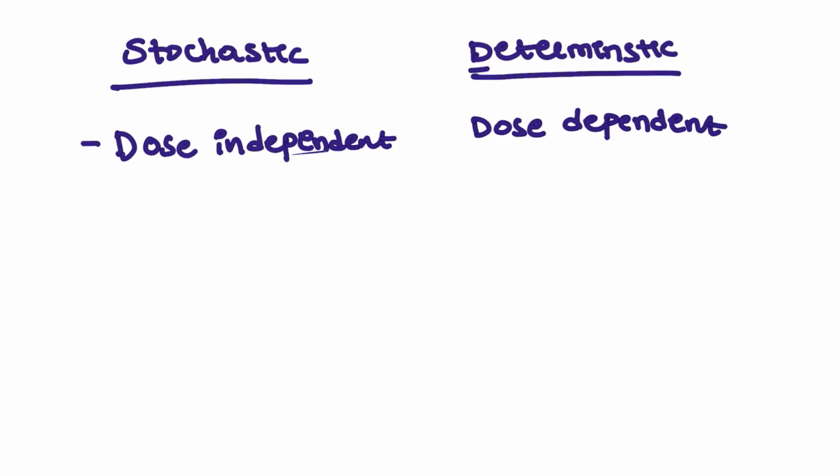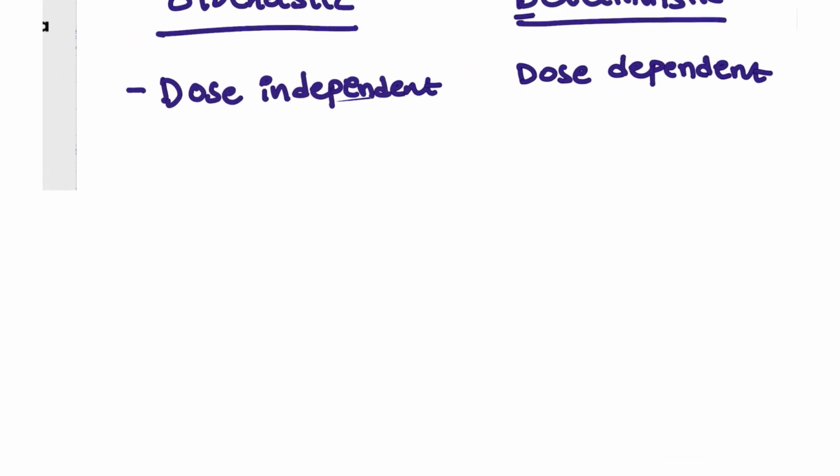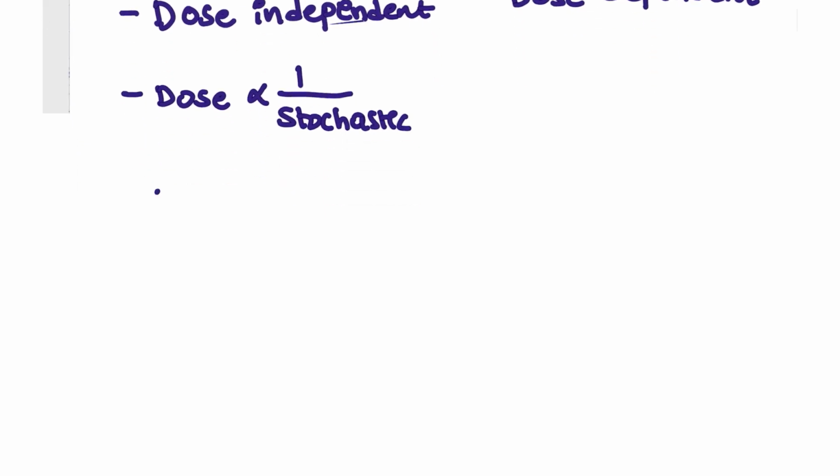For stochastic, it doesn't matter whether you take a low dosage or a high dosage, it makes no difference. It is just dose independent. Even at low doses you have a cancer risk, and even at high doses you have a cancer risk. So at low doses you can see complications such as genetic mutations, and cancers and carcinogenesis will also be seen here.